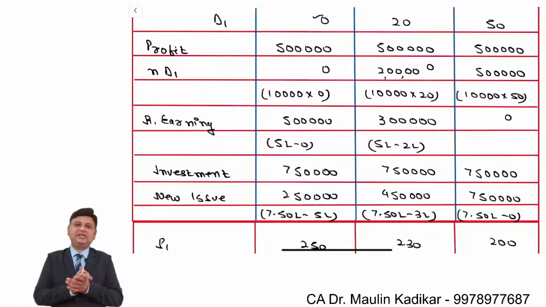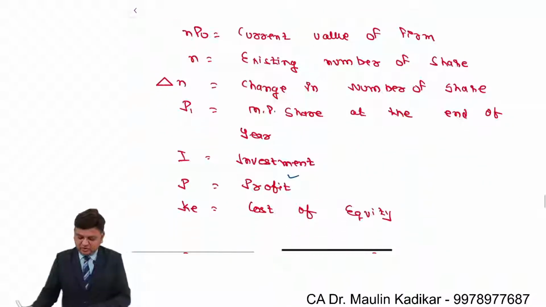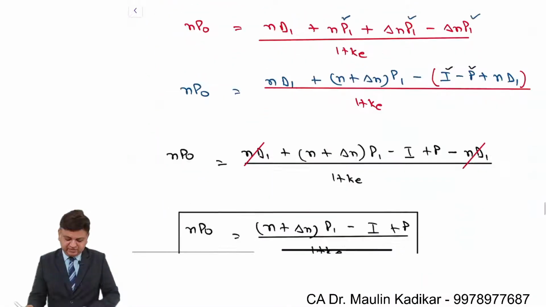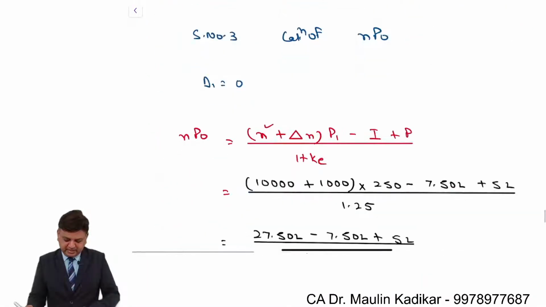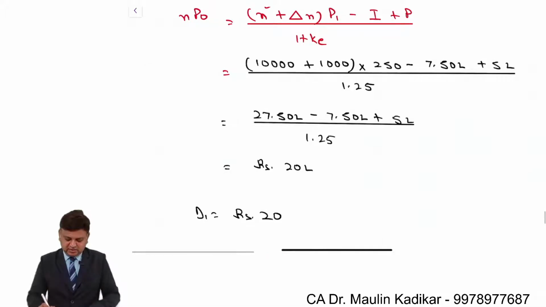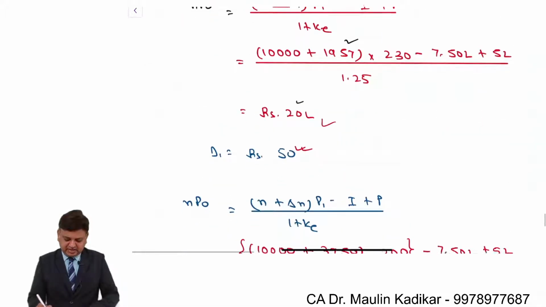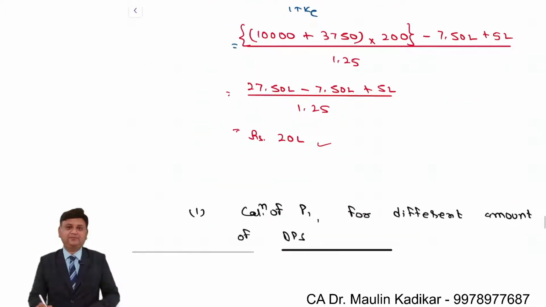So friends, we understand that as per the approach, irrespective of the payment of dividend, out of 5 lakh rupees of profit, if you do not pay anything or you pay the entire earning in the form of dividend, we have observed that the value of the firm is going to remain the same. That is an amount of like 20 lakhs, 20 lakhs, 20 lakhs.